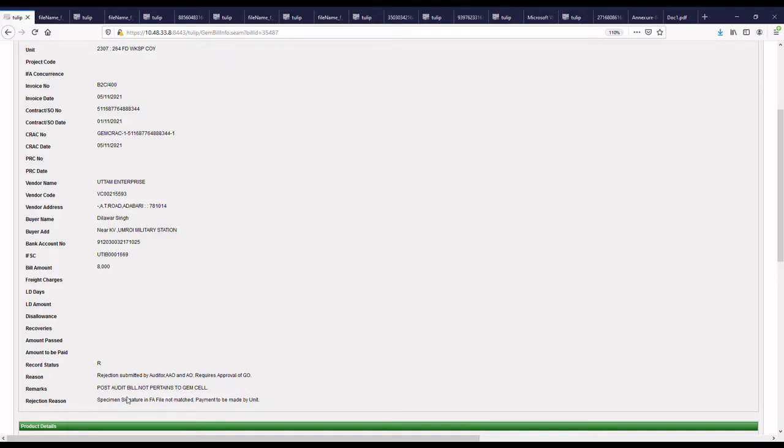Many units are doing such activity, so it is advised to desist from such activity and please pay attention to the code head, and the post audit of bills should be passed by the unit and should not be sent to CDA or regional CDA.